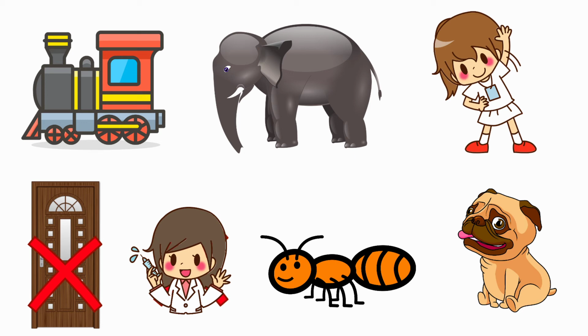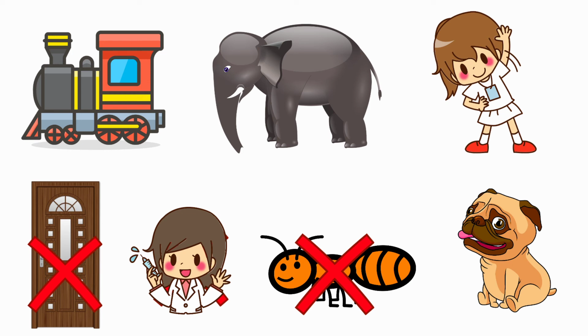Next one, ant. The beginning sound for ant is A. And the sound of the letter E is A. Both are having different sounds. So we are going to put a cross for the picture ant.